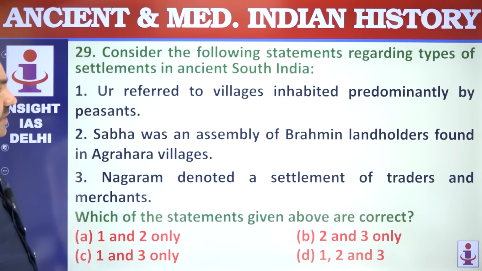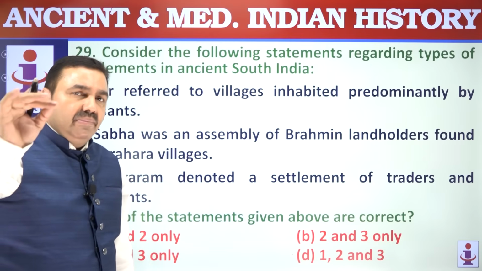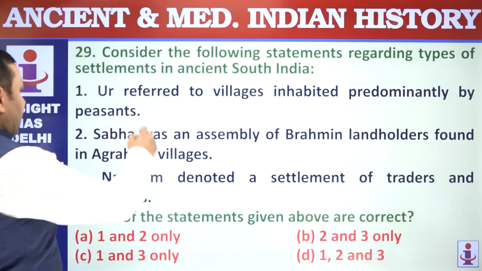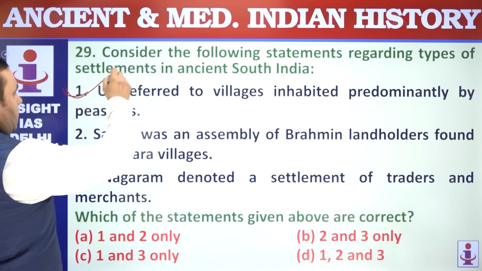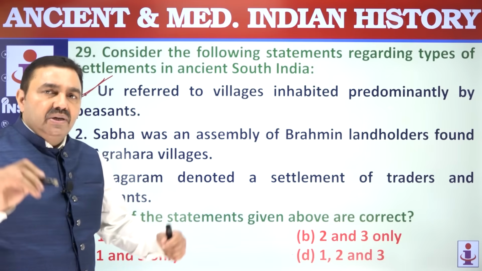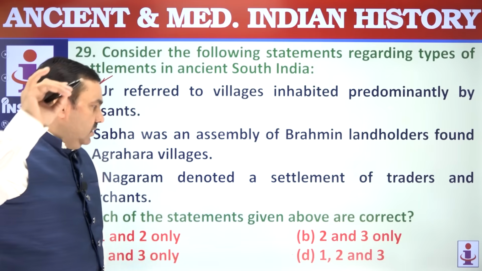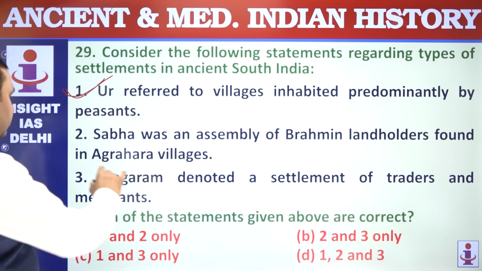Ur was a village of Vellala Tamil peasants. Vellalas were Tamil peasants. Sabha was an assembly of Brahmin landholders found in Agrahara village. Agrahara was a village of Brahmanas. Agrahara was a village donated to Brahmanas.